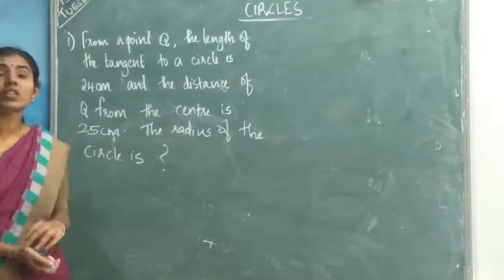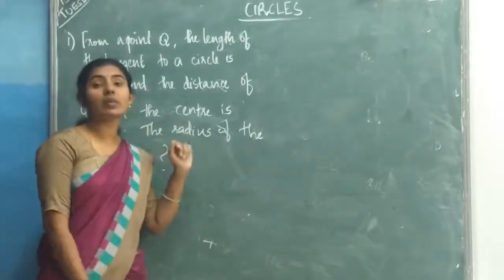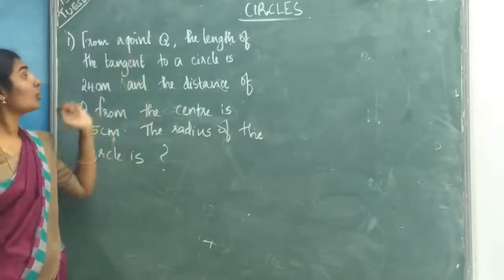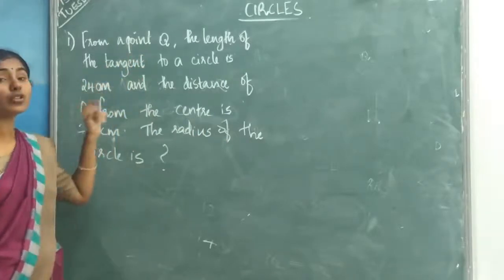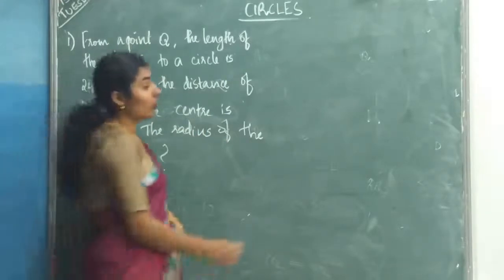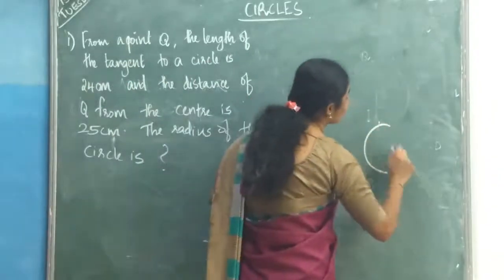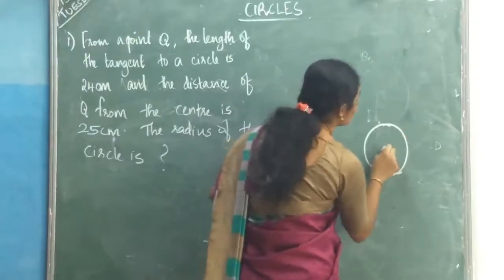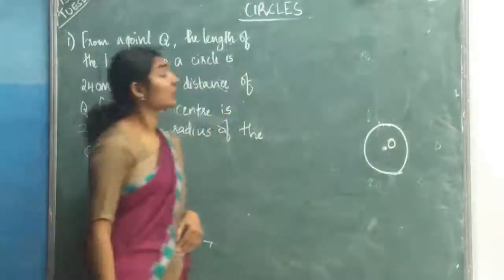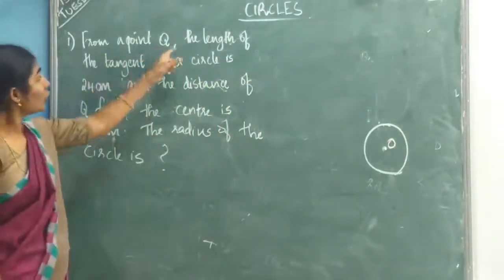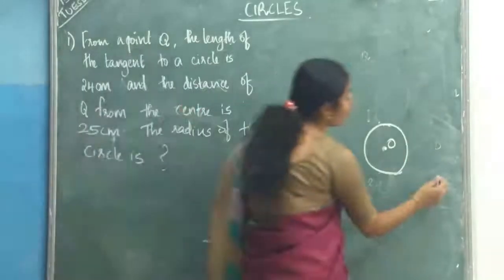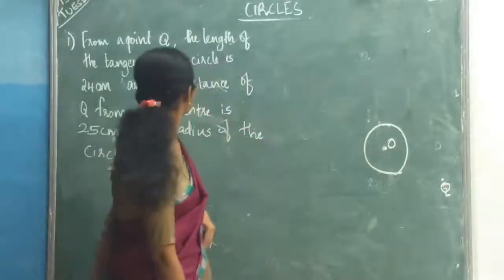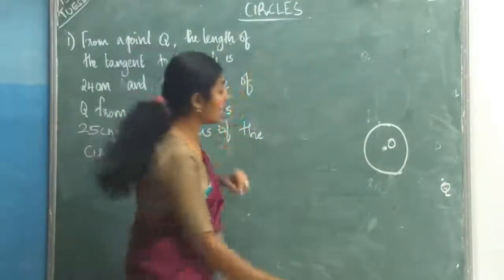Here we see this question. So we will do the sums from your textbook. The first question. From a point Q, the length of tangent to a circle. So first of all, draw one circle with the center O. From a point Q, so there is a point Q. Through this point, you should draw the tangent.